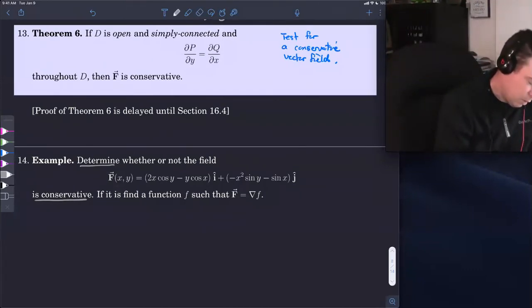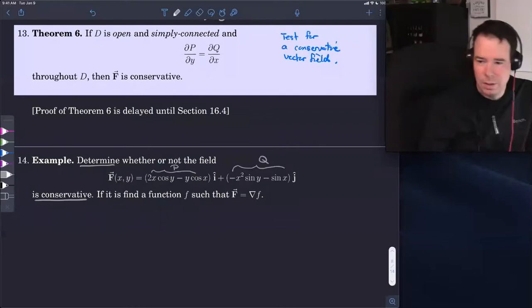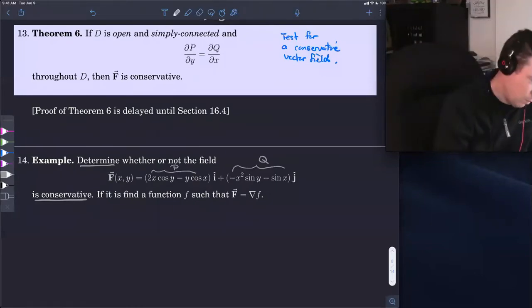So let's see, is it conservative? Well, we're going to let this part be our scalar function P. So our x component is P. Our y component we're going to call Q. And we're going to take the derivative, del P del y, or in other words, P sub y. When we take its derivative, we get negative 2x sine y minus cos x.